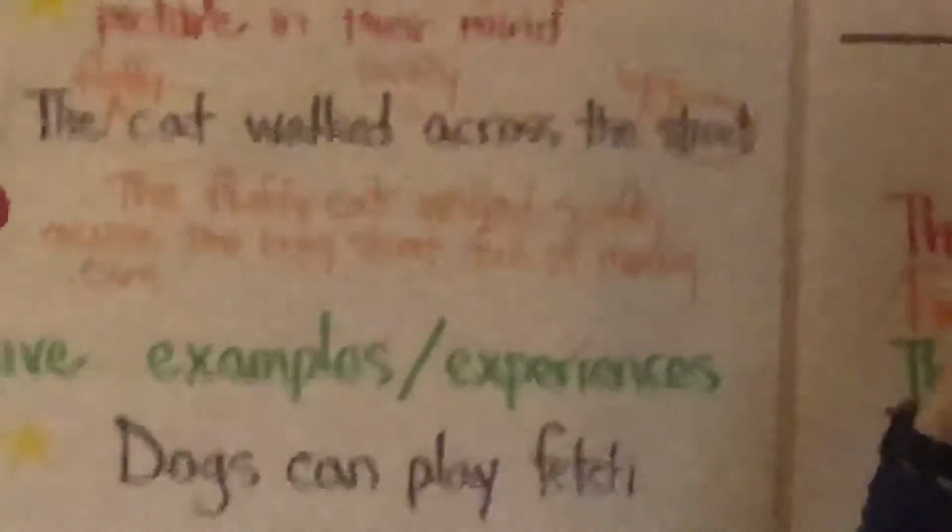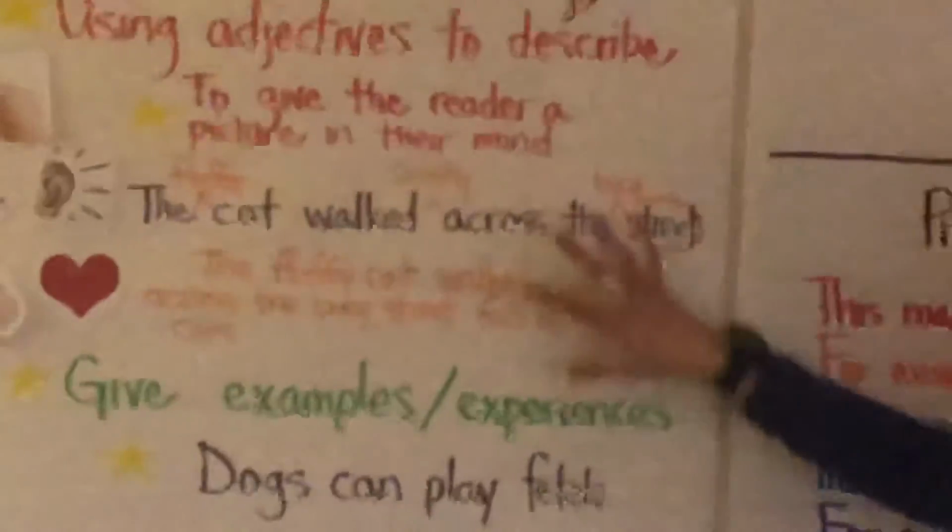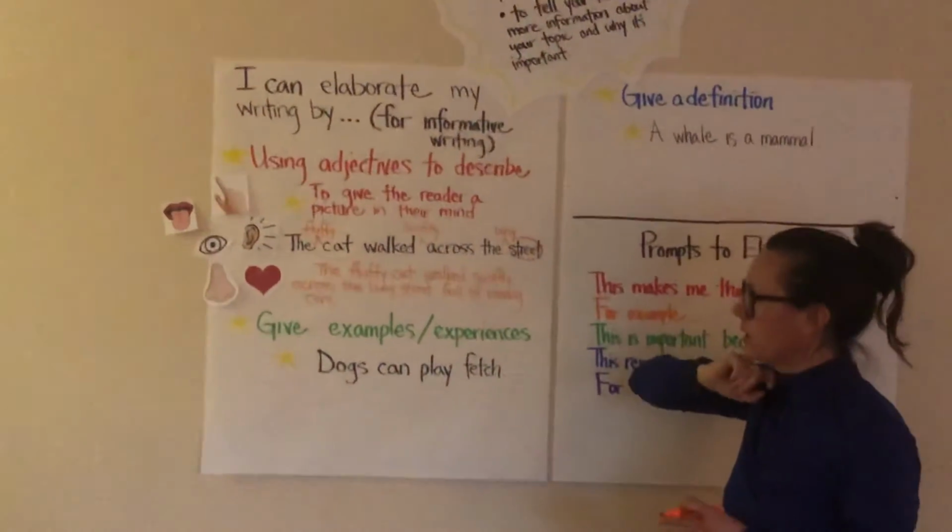That gives me even more of a picture in my mind of how it was busy. Okay, so that's one way we can elaborate in our writing.